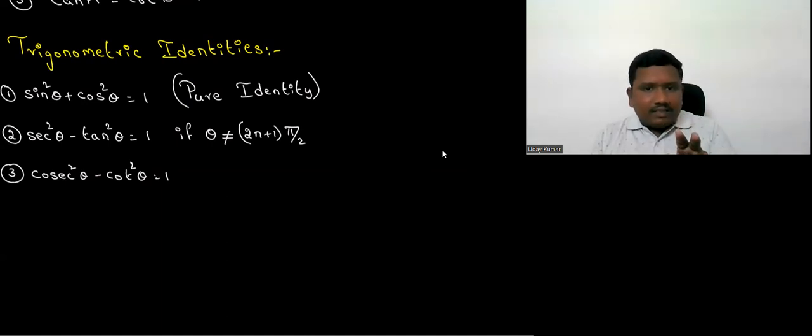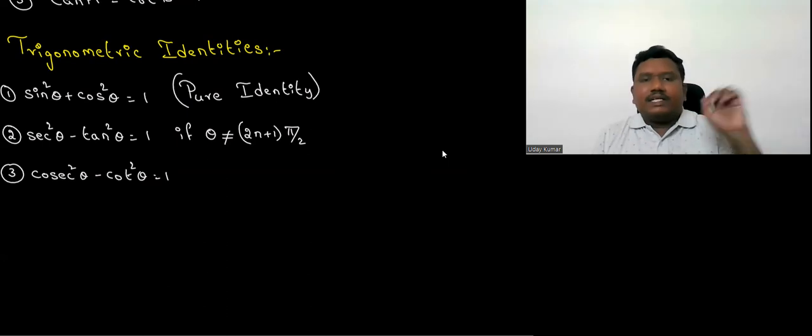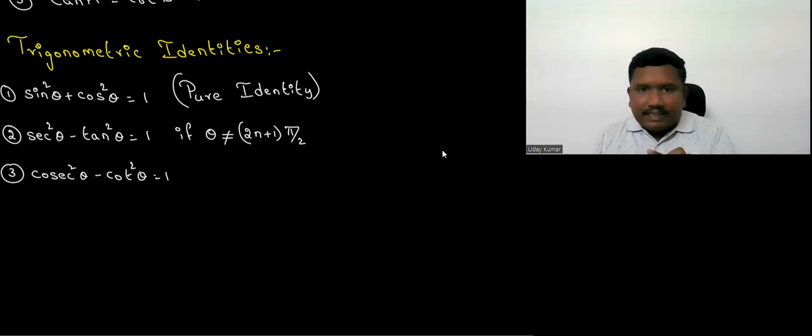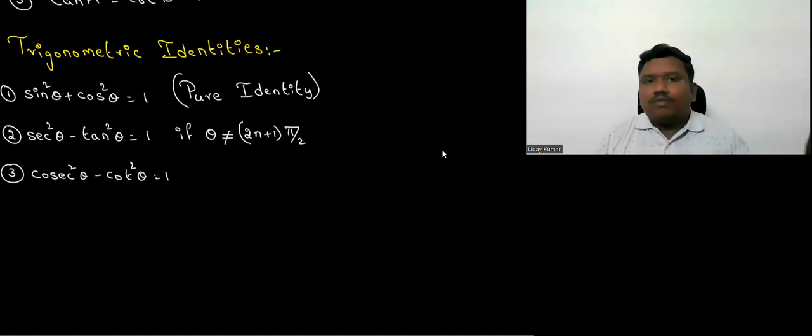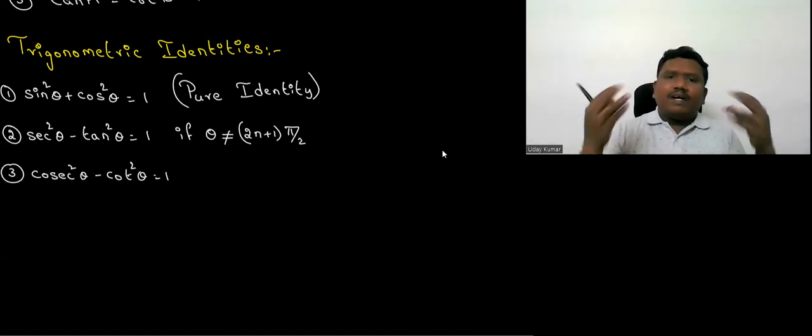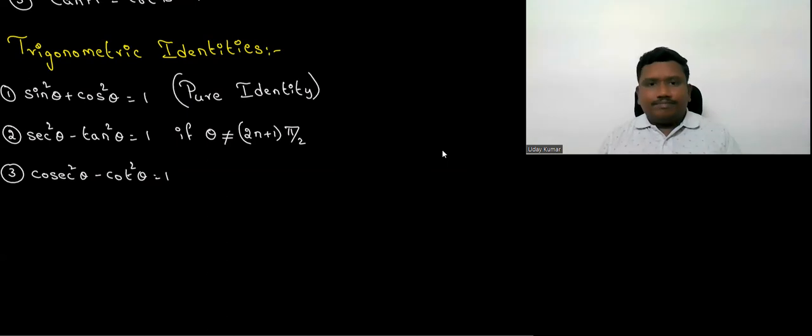For these angles, theta doesn't hold that condition. Secant square 90 minus tan square 90 is not at all equal to 1. Secant square 270 minus tan square 270 is not equal to 1. Except the odd multiples of 90 degrees, you can take any value for theta, then it holds good. Only in that case it fails.